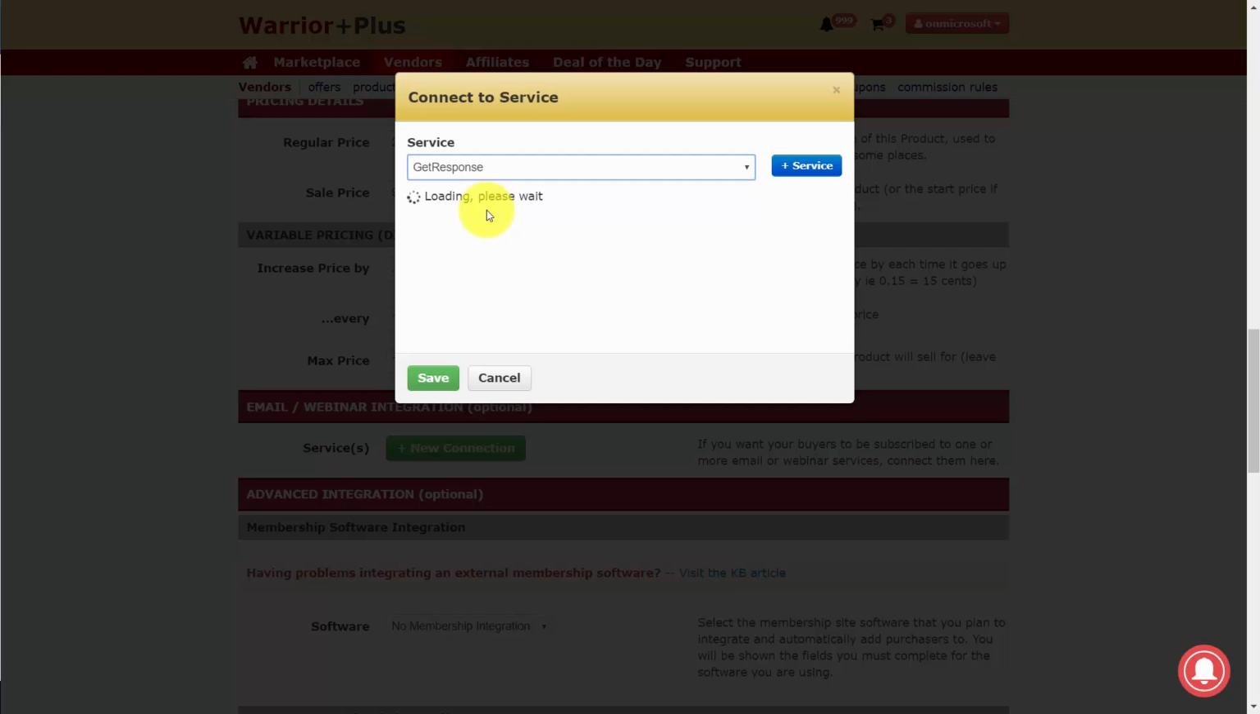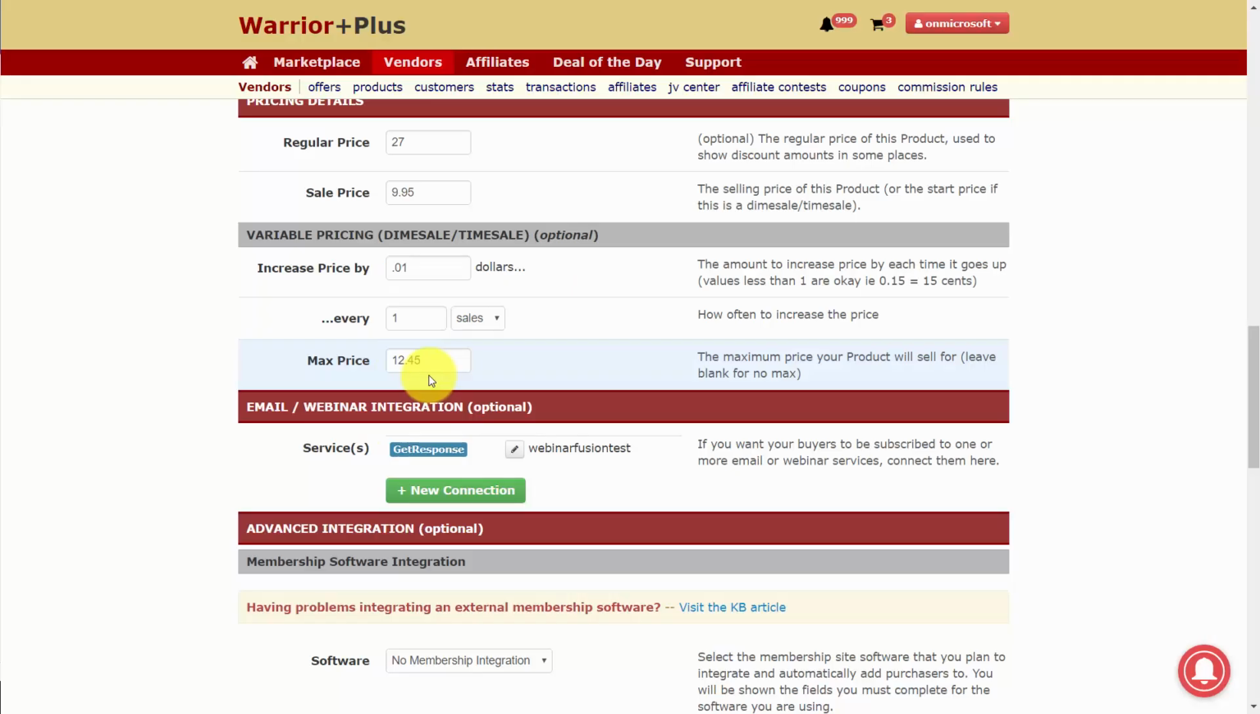It's going to be GetResponse. And WarriorPlus will go inside of our GetResponse account since it's now connected by API. And this is going to be the case with every autoresponder that you connect to WarriorPlus through the API system. Now, this one is showing GetResponse, but it will work the same for other autoresponders. We're going to pick a campaign inside of GetResponse where we want the people who purchase this product to be added. What we will do now is click Save. Now, everyone that purchases will be automatically added through the API to our email marketing list.